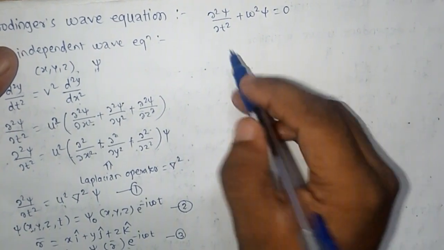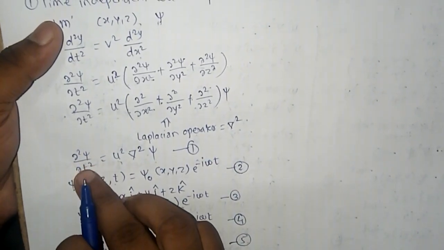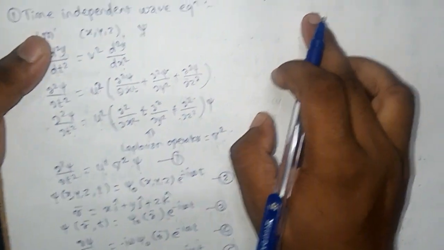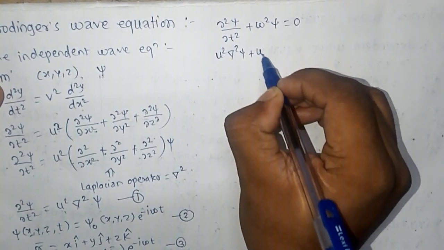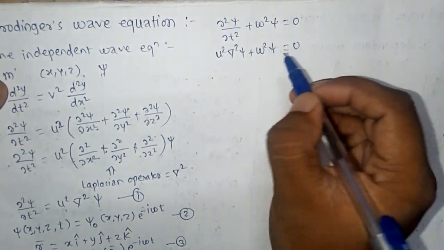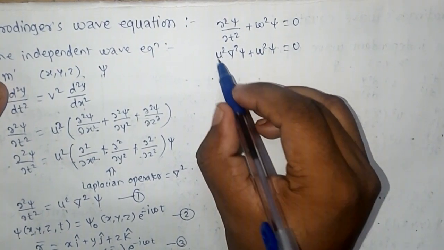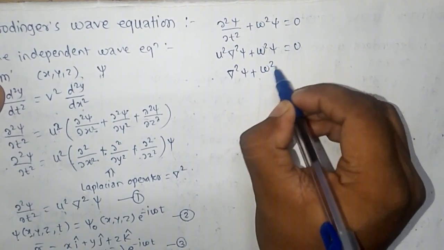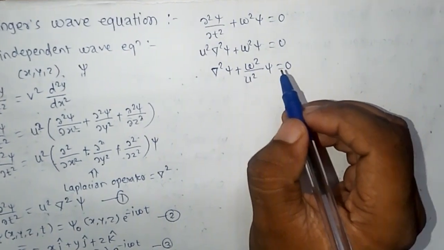Now in equation number 1, we have the value for dou 2 psi by dou t square as u square del square psi. So put this value in this equation. So u square del square psi plus omega square psi is equal to 0. Now divide this equation by u square. So this u square gets cancelled. So del square psi plus omega square upon u square of psi is equal to 0.